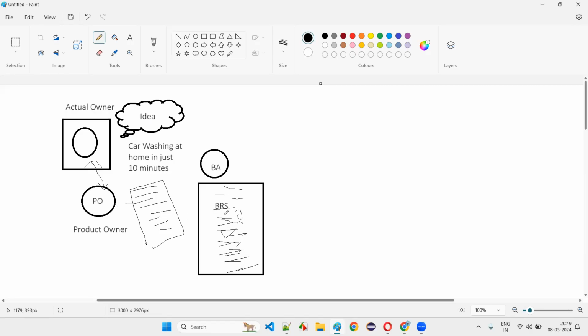Then the business analyst will get it reviewed by the product owner and the client. Once this document is approved by both of these people, the task of the business analyst is almost done, where the BRS document is ready at this stage. Now the client side people, the actual client, product owner, and business analyst, who are working for salary at the client, will outsource this project. They don't have any in-house developers or software testers with them.